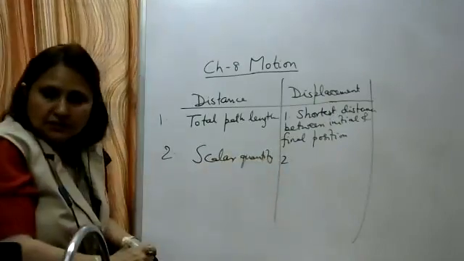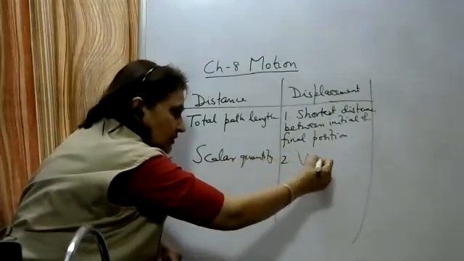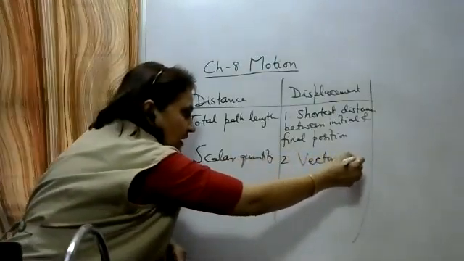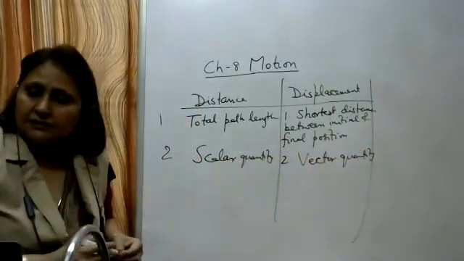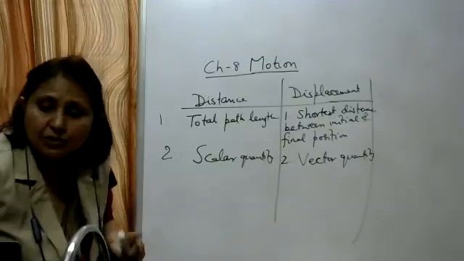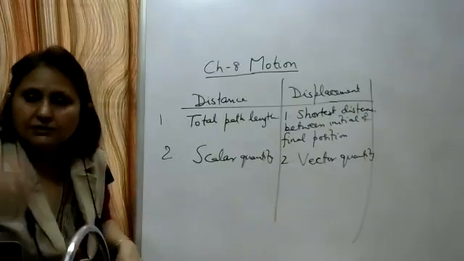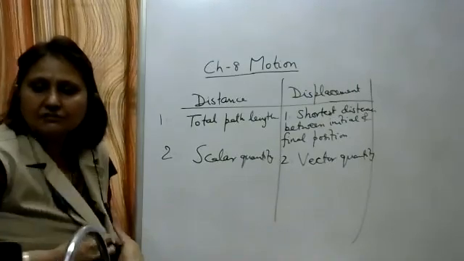Write the second point for displacement. Write down, it is a vector quantity, that is, it has magnitude as well as direction.